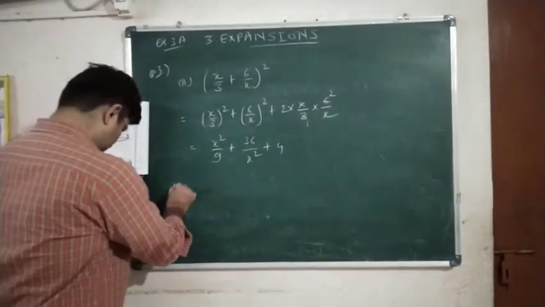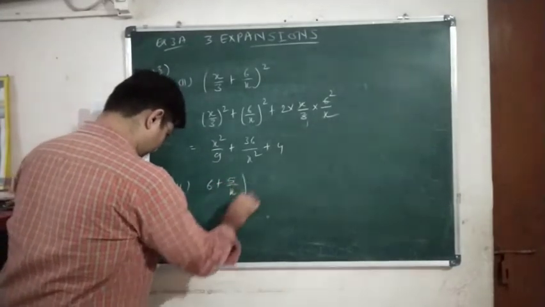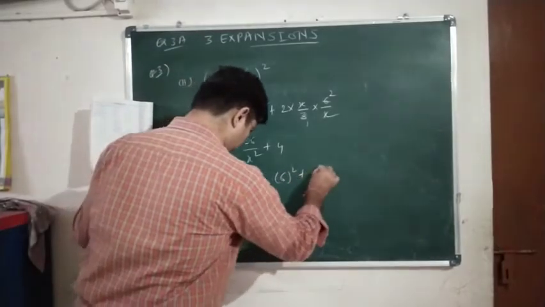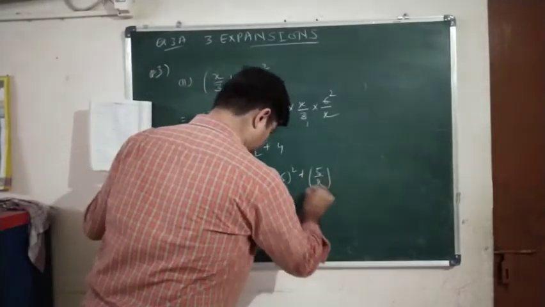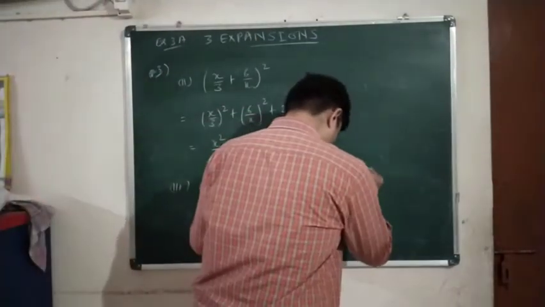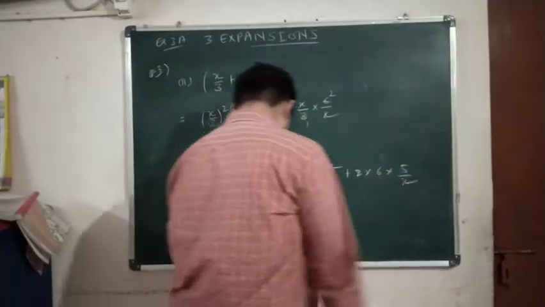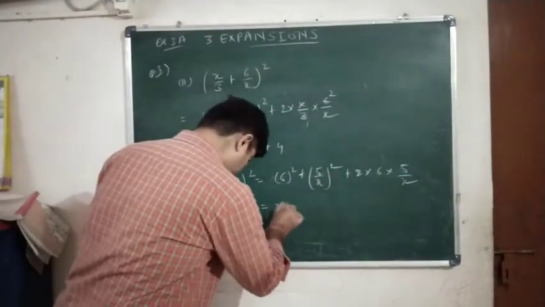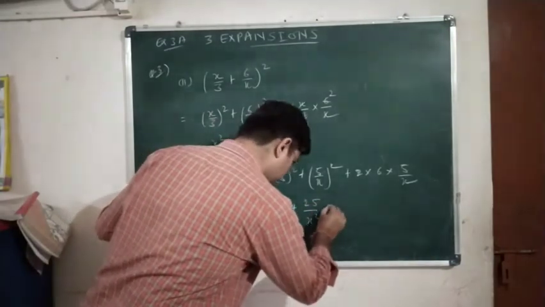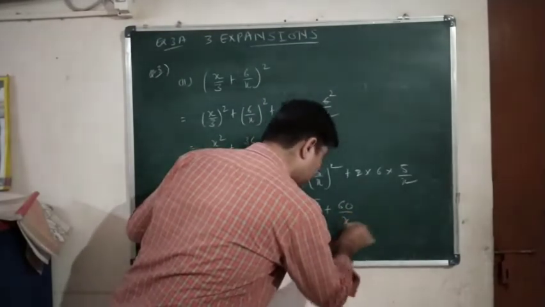Okay, now the third we have (6 + 5/x) the whole square is equal to 6² + (5/x)² plus 2 into 6 into 5/x. Okay, it is equal to 36 + 25/x² + 60/x.